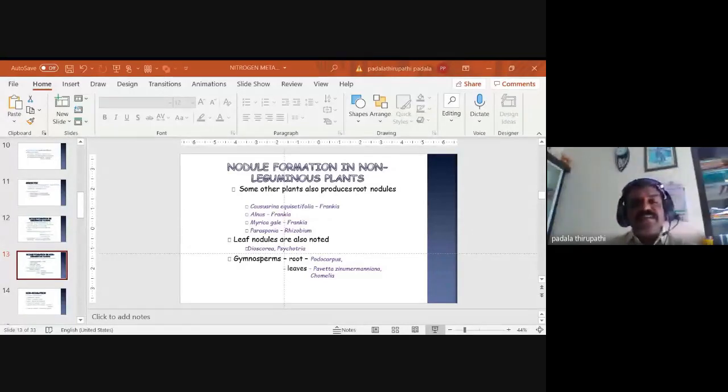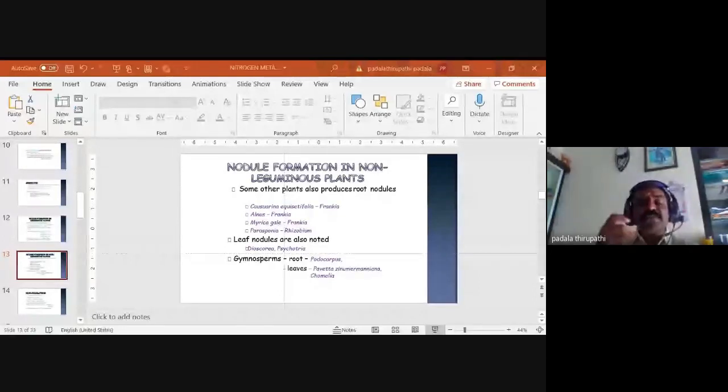Okay, then leaf nodules. Not only are we observing root nodules, even leaf nodules are noted in Dioscorea and Psychotria. These are the two plant species that can produce leaf nodules on their leaves through this microorganism.